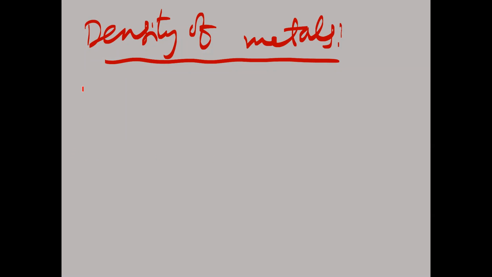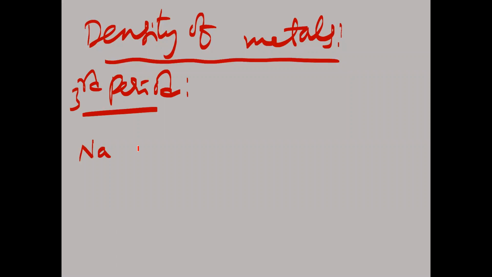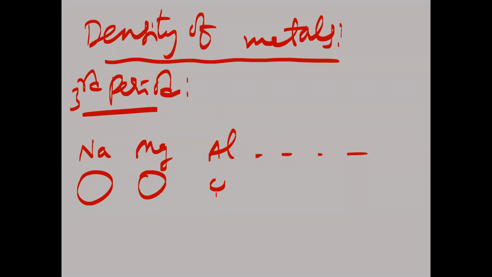So now what happens here? Suppose you take the third period. In the third period, what is there? Sodium, magnesium, aluminum, like this. These three are metals of the third period. Here, sodium, magnesium, aluminum, size is decreasing.